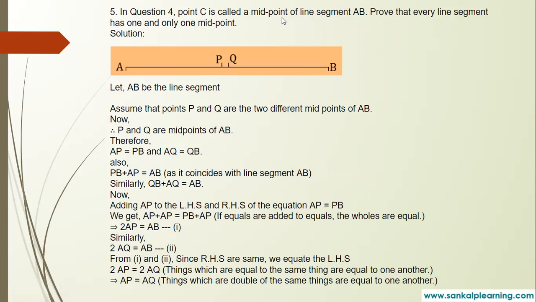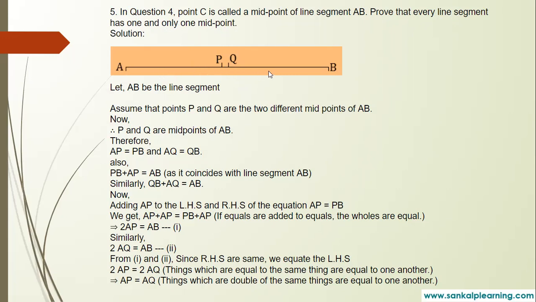C is called the midpoint of the line segment in the previous question. Prove that every line segment has one and only one midpoint. Yes, see, each line has only one midpoint. There cannot be two midpoints, right? So there will be only one midpoint.